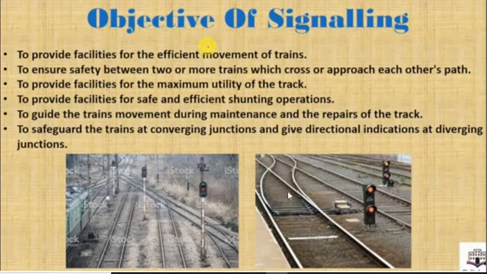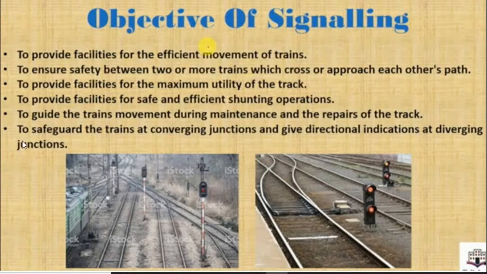Next one is to guide the train movement during maintenance and repair of the track. This is also very important. As you might have seen, track operations are usually going on. When track work is going on, the train diverges from one track to another track. This also happens because of the signaling system. So signals also guide the train whenever maintenance or repair work is going on.